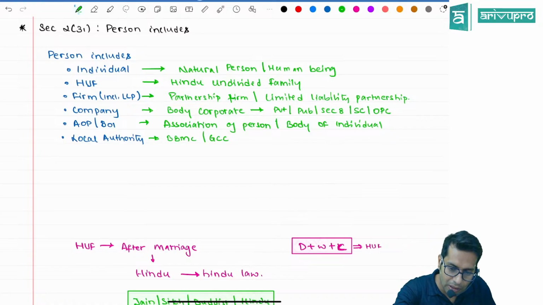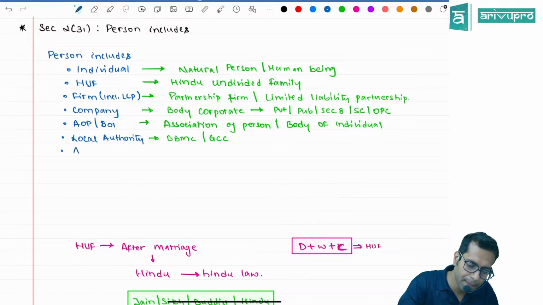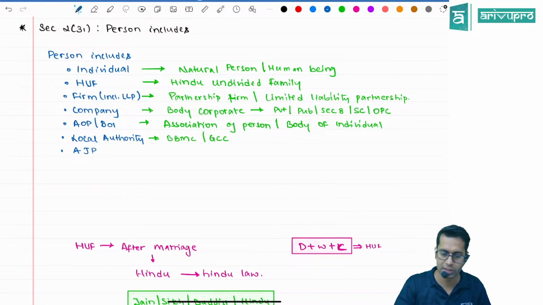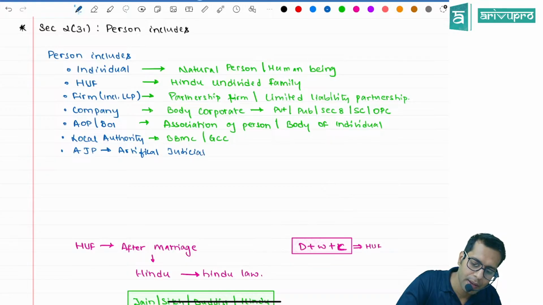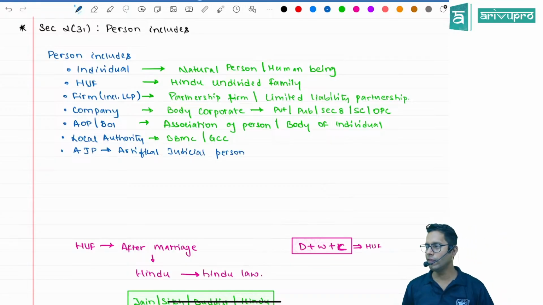Then we have something called artificial judicial person. AJP. Not BJP. AJP means what? Artificial judicial person. Artificial judicial person means what, sir? AJP.